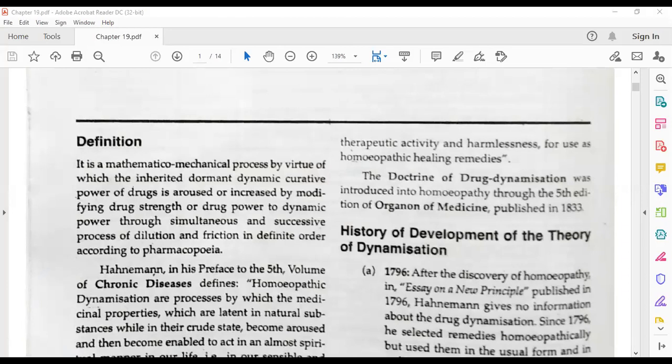Like snake poison: it doesn't have any medicinal value, but in low quantity, when we do trituration and succussion, processing to 1x, 2x, 3x, it turns into a medicine. That process is called dormant power converted into dynamic power. We will go through this in a deeper way in this chapter.